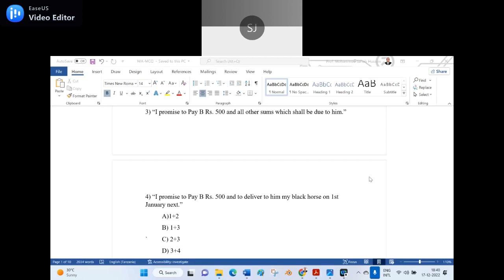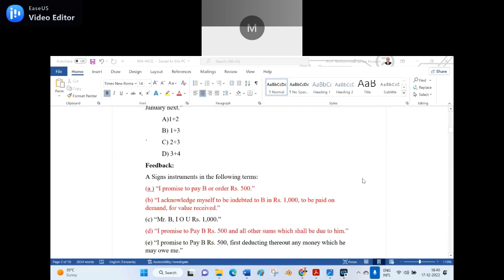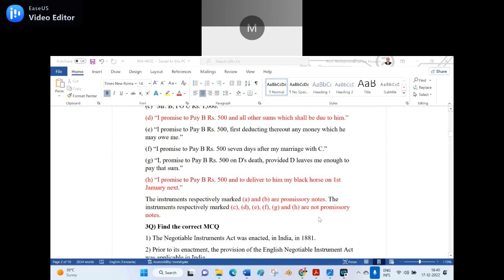1 plus 2 is the right answer. The reason is given here in the feedback. Of the instruments in the following terms, which I highlighted, A and B are promissory notes, and the rest, C, D, E, F, G, H given in the illustration, are not promissory notes.